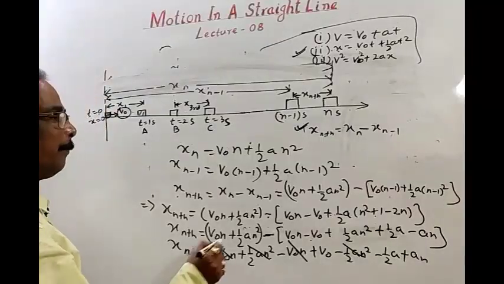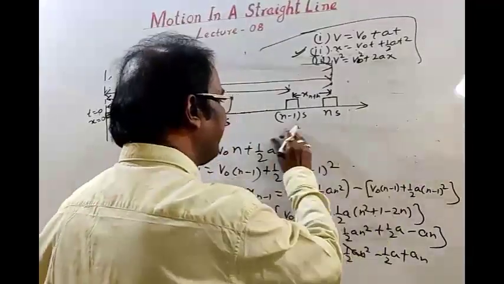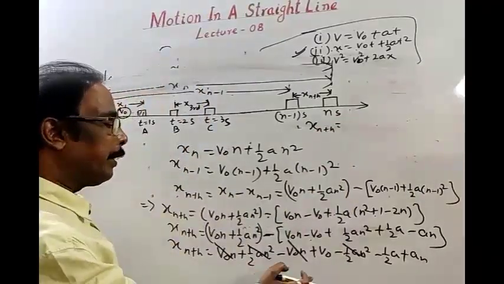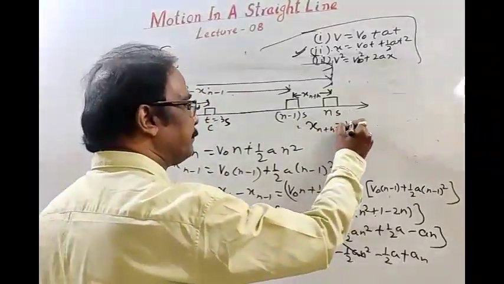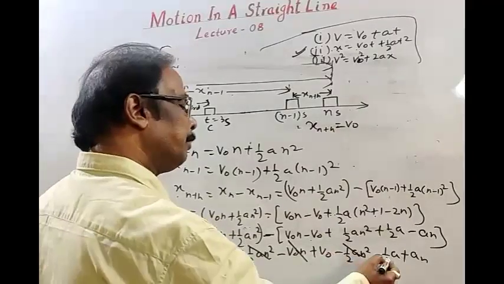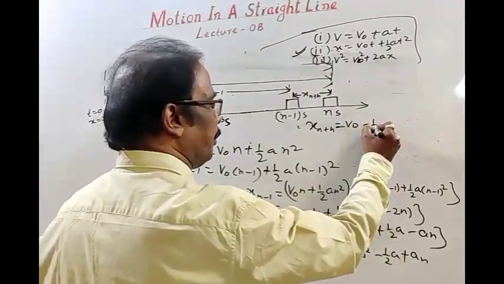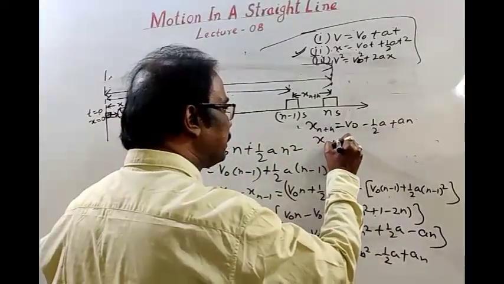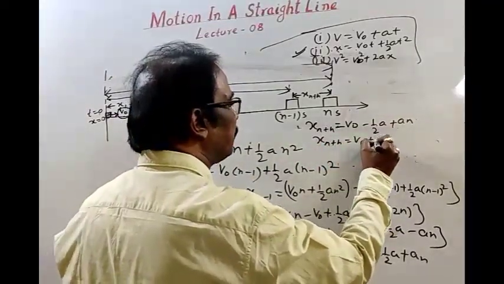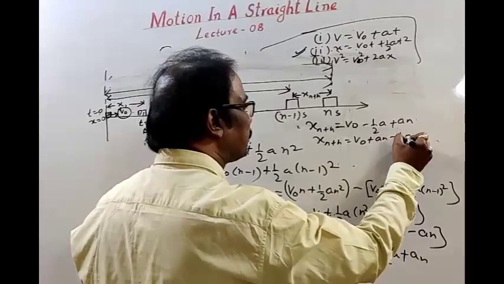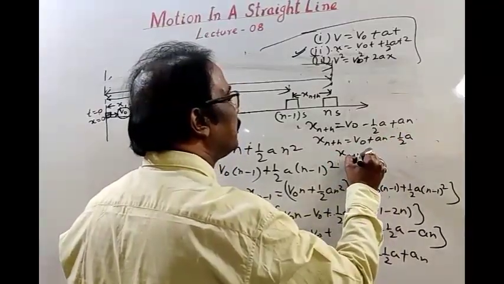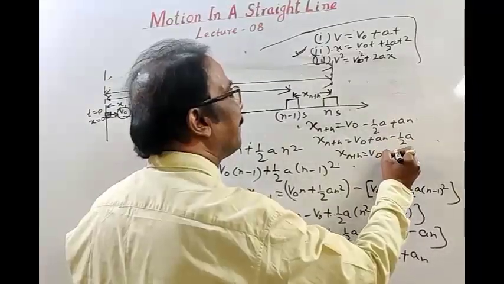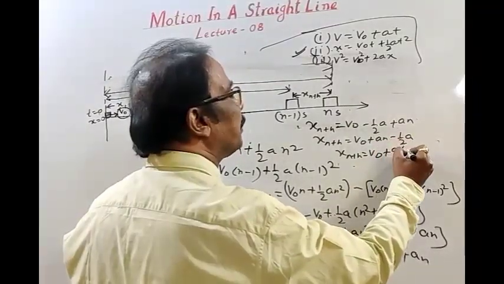So xn is equal to v naught minus half a plus a n. Then xn is equal to v naught plus a n minus half a. Then xn is equal to v naught plus a, taking a common, into n minus 1 by 2.